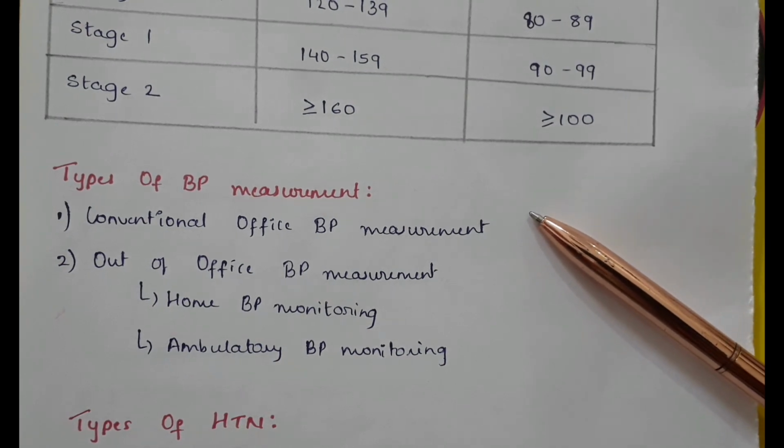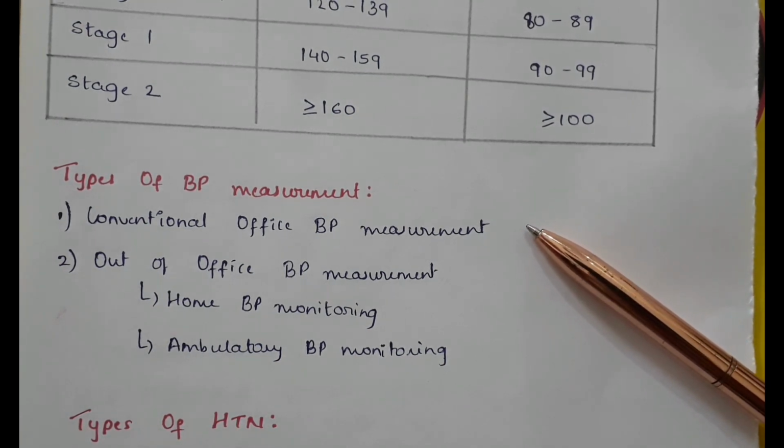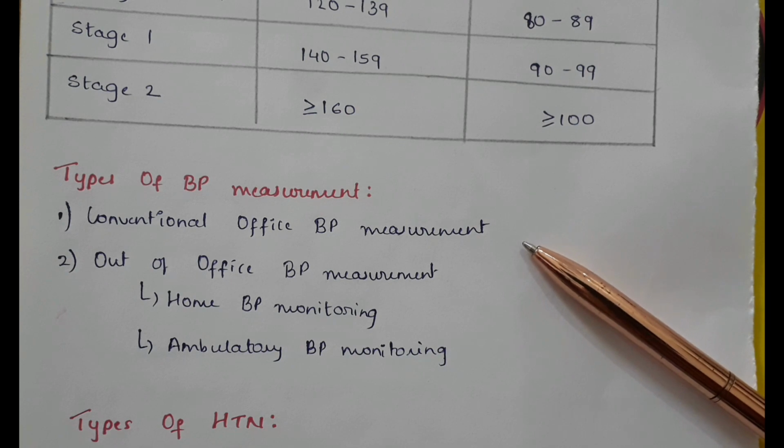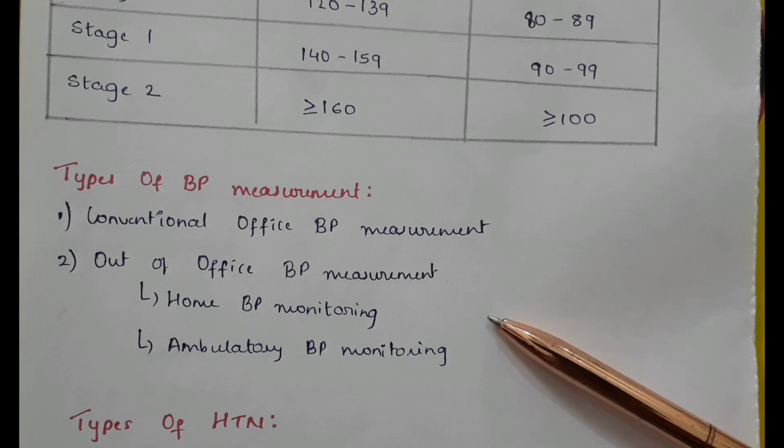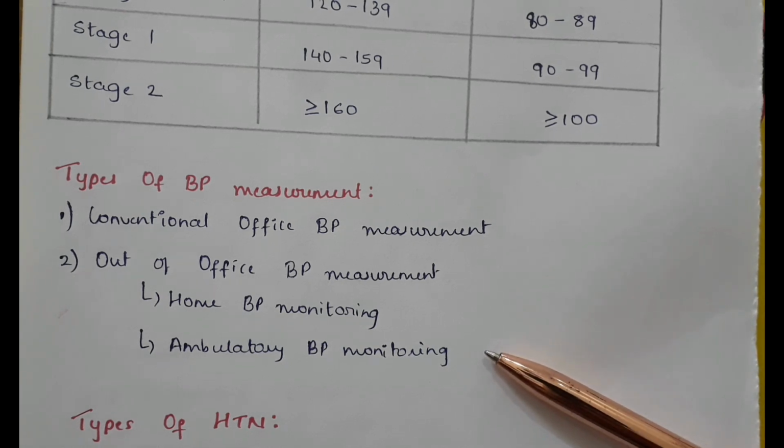Types of BP or blood pressure measurement: we have conventional office BP measurement and out of office BP measurement. Under out of office BP measurement, we have home BP monitoring and ambulatory BP monitoring.